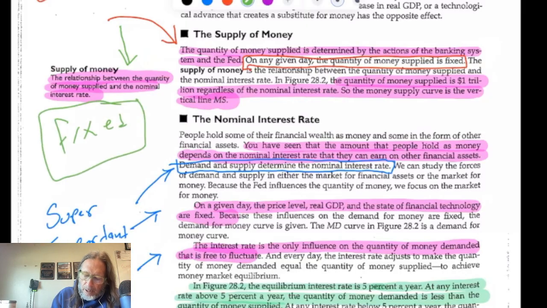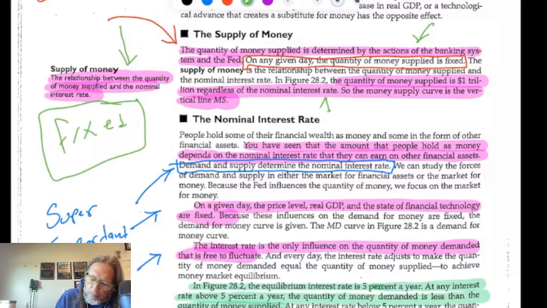And again, that's right here, keeping it fixed. The quantity of money supplied is 1 trillion regardless of the nominal interest rate. It stays the same, but the interest rate will determine the gap between money demanded and the supply of money, which will then give us, do we have excess savings or do we have a shortage of savings, okay?